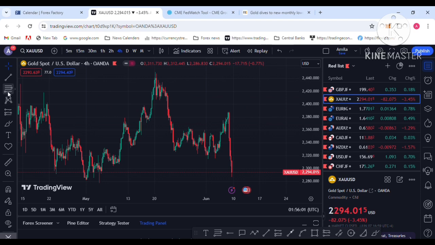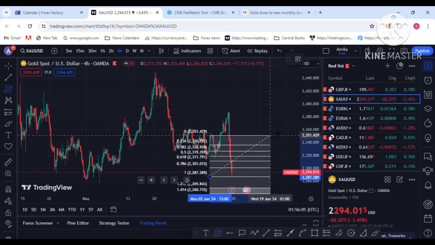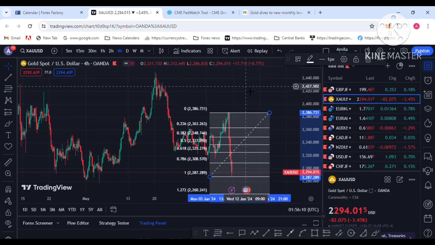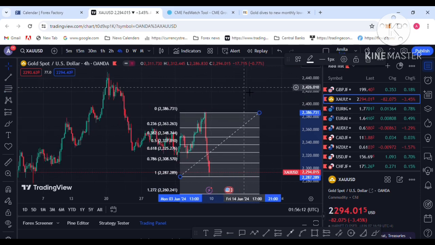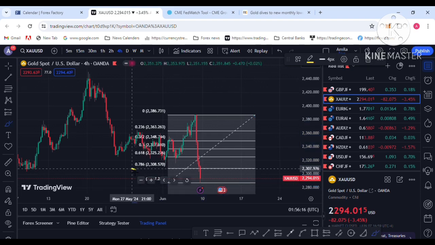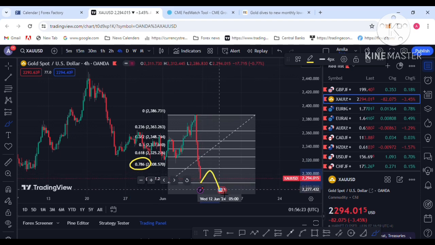So I am using Fibonacci. What are the retracement levels? To what levels can this downside movement retrace next week? This is the Fibonacci I am using. You can see the 0.786 level is the first level where the price can retrace and drop again. And again the golden zone, the 0.618 zone, is there.